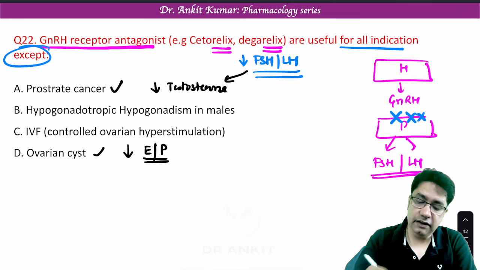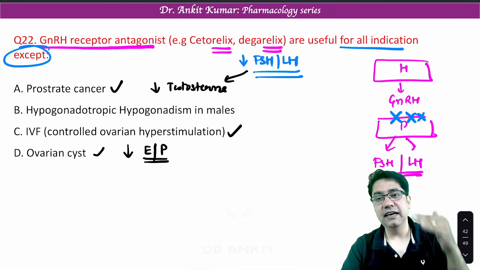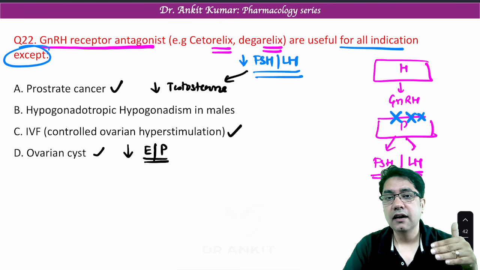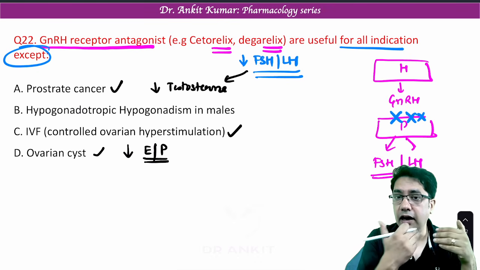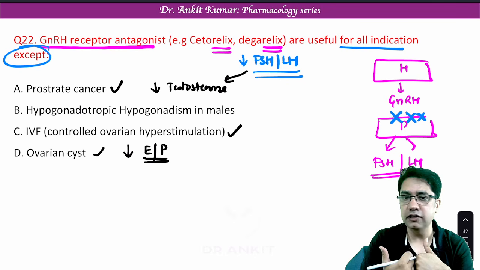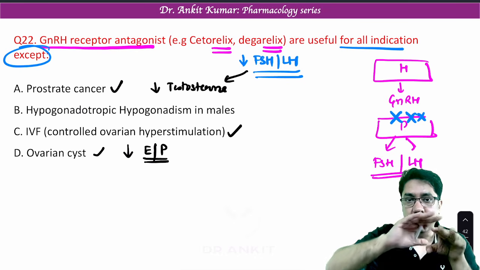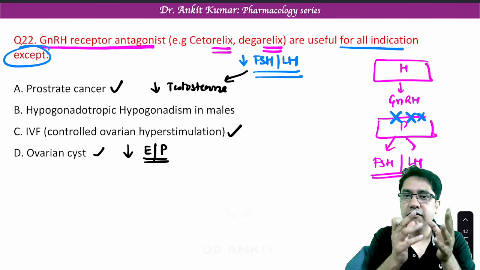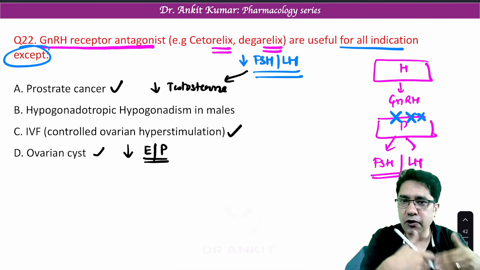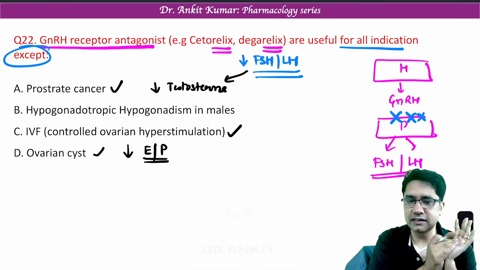They are given for IVF. Yes, they can be given for IVF. Why? Because in IVF or controlled ovarian hyperstimulation, we reduce the production of endogenous FSH and LH hormone. Then we give FSH and LH from outside. Because we can produce controlled ovarian hyperstimulation, we tell our ovaries to produce ova when we give the drug. So during that time, we give this relix like drug.